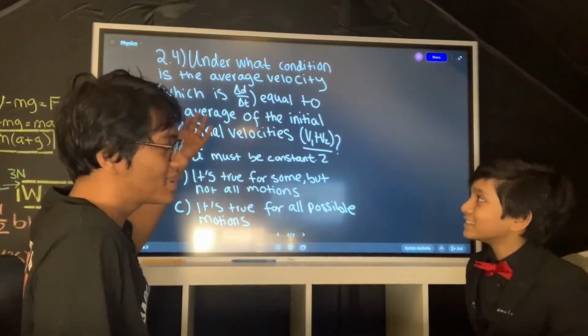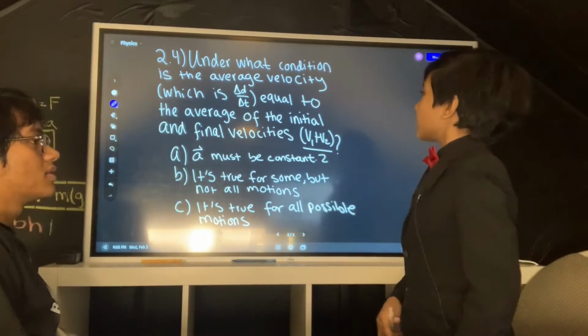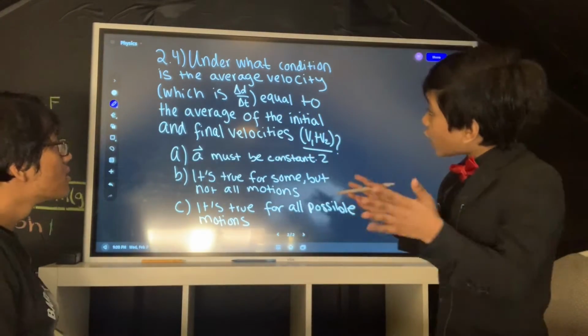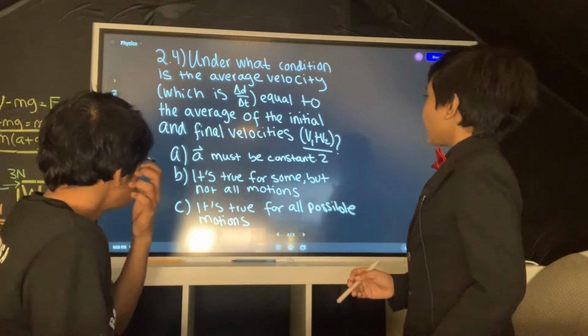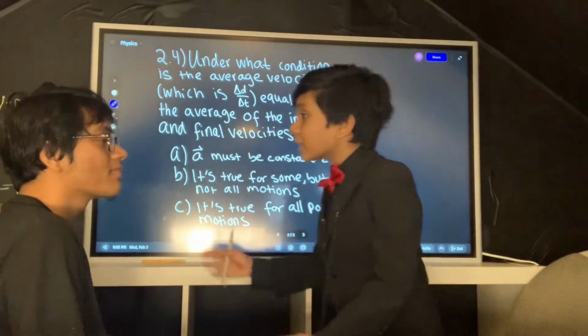Let's look at our question today. Read the question, please. 2.4. Under what condition is the average velocity, which is delta d over delta t, equal to the average of the initial and final velocities? I'm going to show you that it's A.